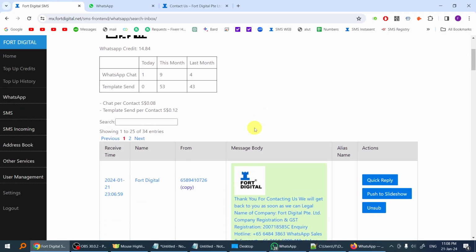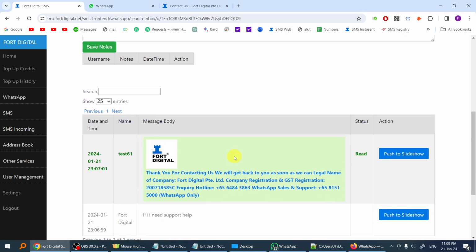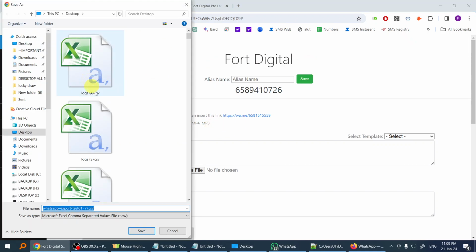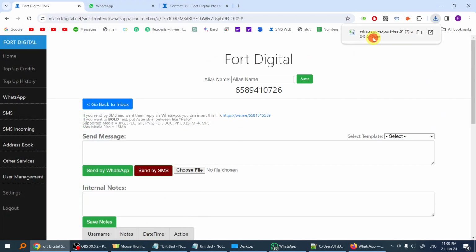So go back to the chat. As you can see here, you can see all the chatting, all the history here. And as I told you before, there's no delete button here, which is very good. All the incoming, all the outgoing, so there is always accountability. Everybody can always see the history of the chat. And you can easily export all the conversations by just clicking the export button, and instantly it will be saved into Excel format. That easy. You can export and archive all conversation history.